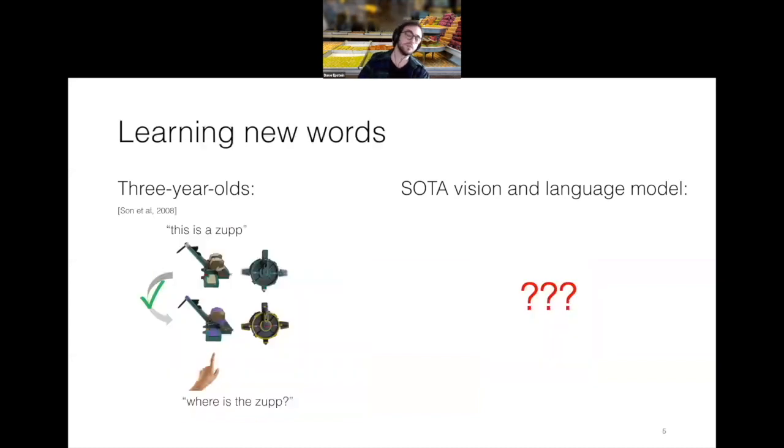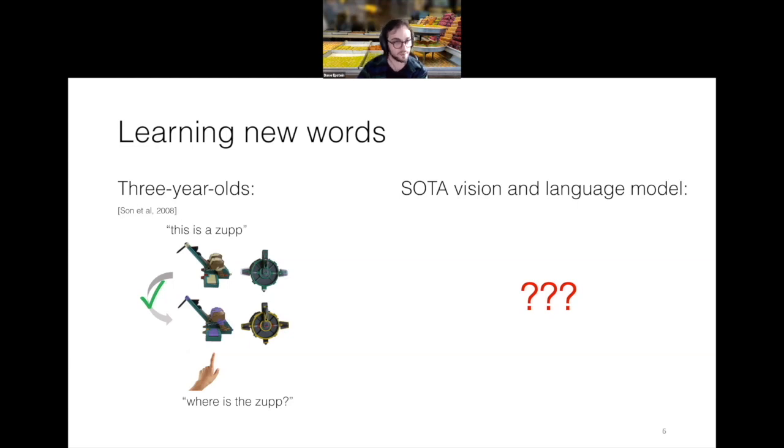And this takes me to the final axis that I want to suggest, which is this ability to learn new words. And this is something that the previous speakers discussed. I think we learn on average 1 new word a day, if not more, for the first few years of our lives. And it's really a frenzied pace of word acquisition. And it's something that somehow we're effortlessly able to do.